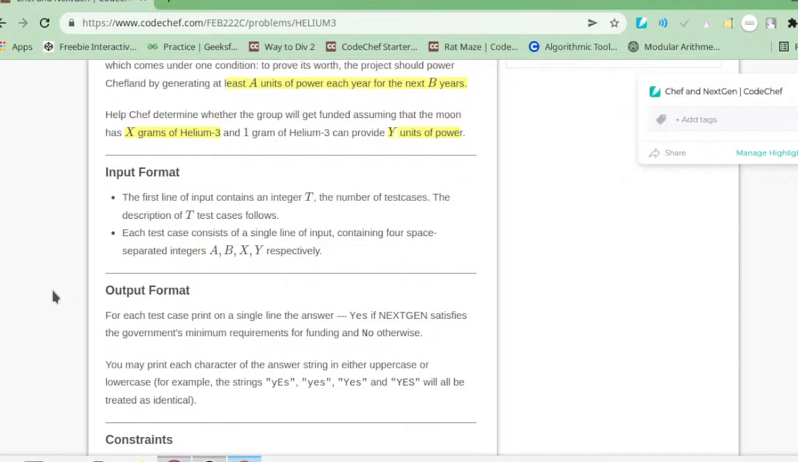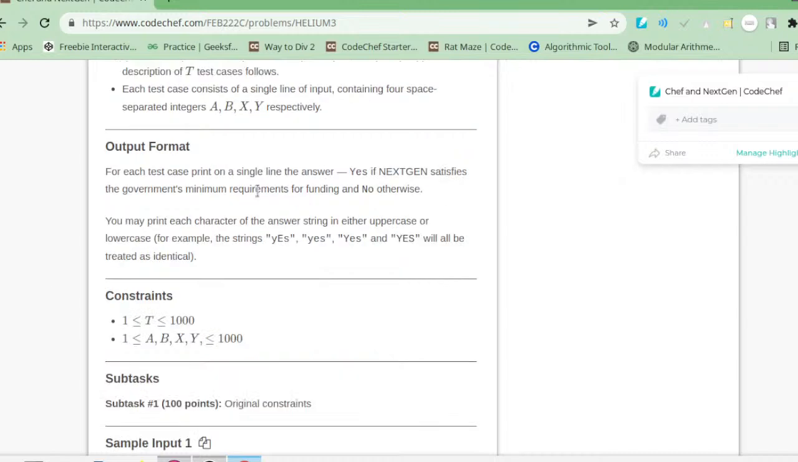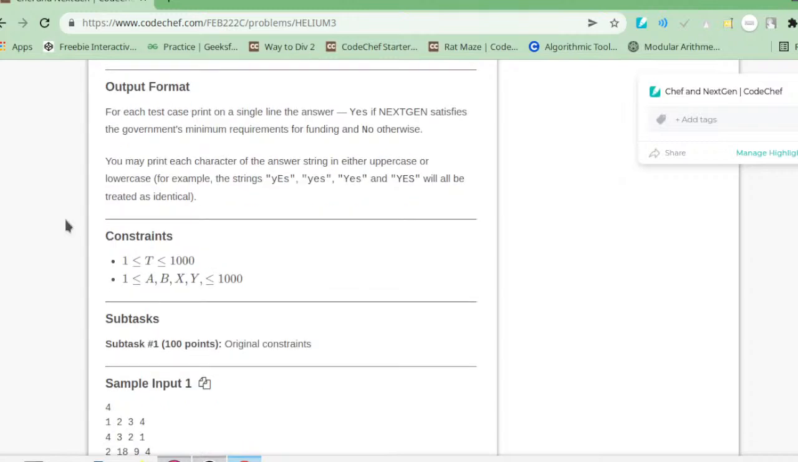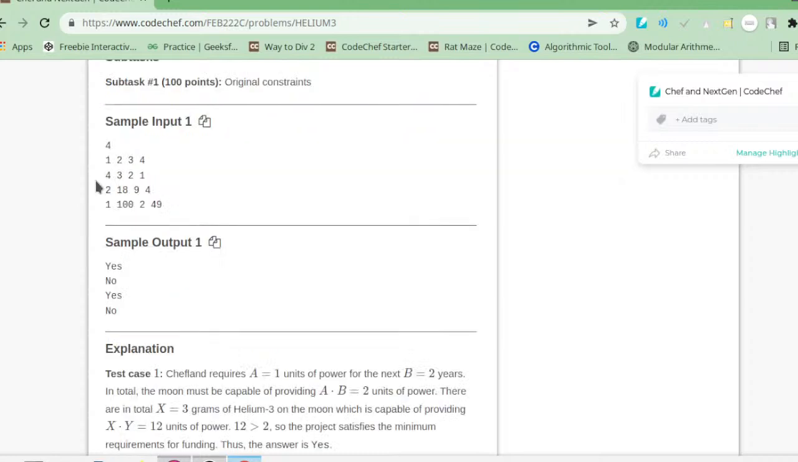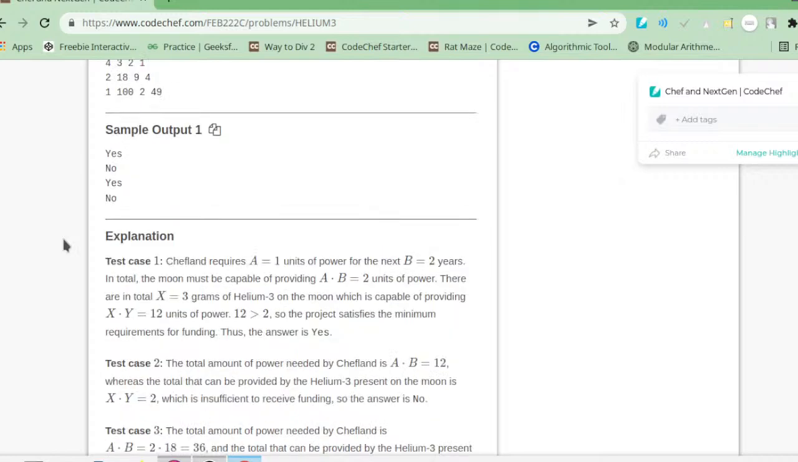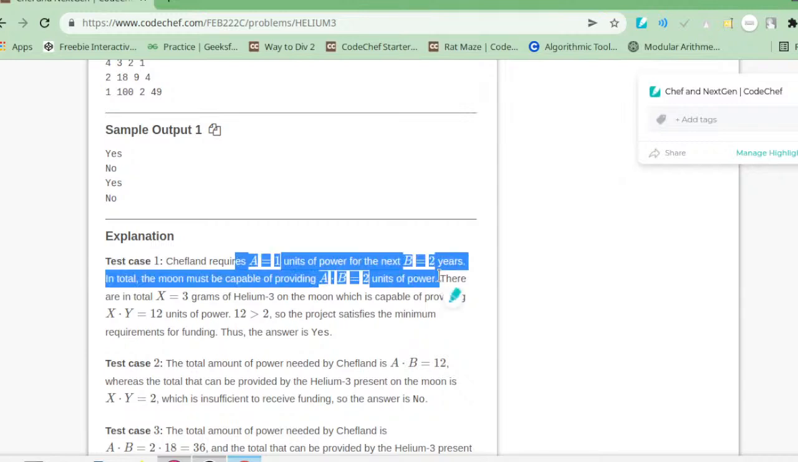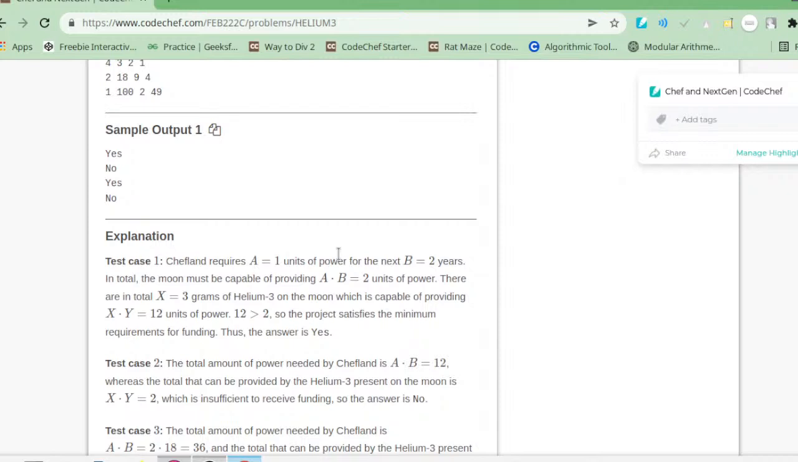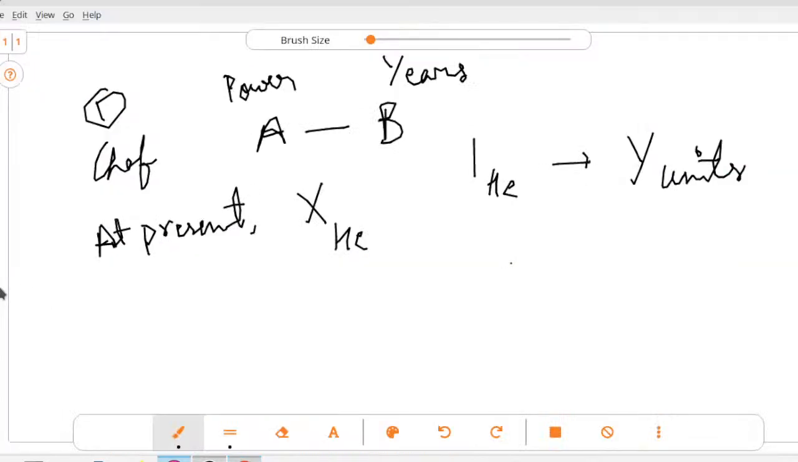Now we will go with the output format. For each test case, print in a single line the answer yes if NextGen satisfies the government's minimum requirement for funding, and no otherwise. NextGen is basically the code name for this problem, so don't be confused by this word. You may print each character in yes or no in any case. See, in the sample input they have given the test cases: Chefland requires A equals 1 unit of power for the next B equals 2 years. It means A equals 1 and B equals 2. Going with sample case 1.